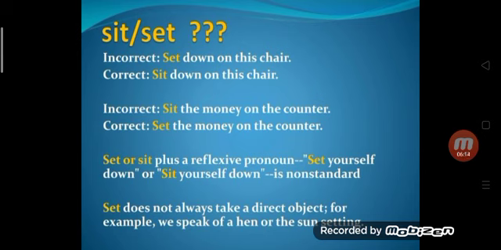Set or sit plus a reflexive pronoun. Set yourself down. Sit yourself down. Right? So sit yourself down is non-standard. Set does not always take a direct object. For example, we speak of a hen or the sun setting.